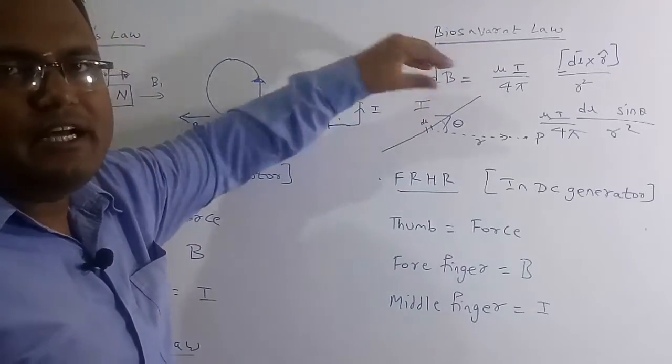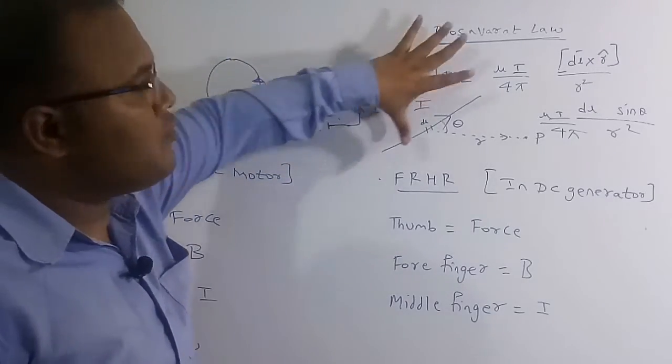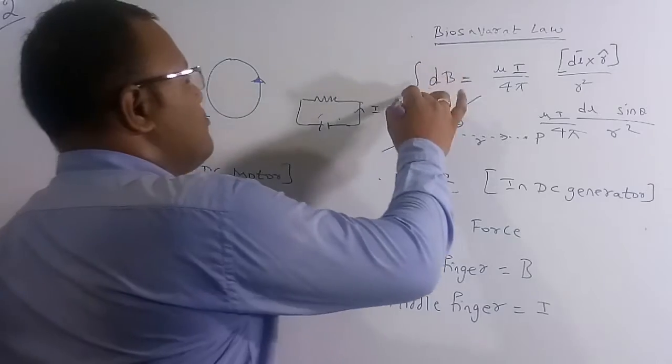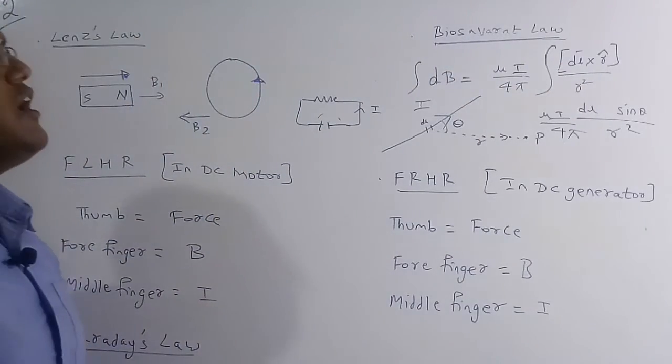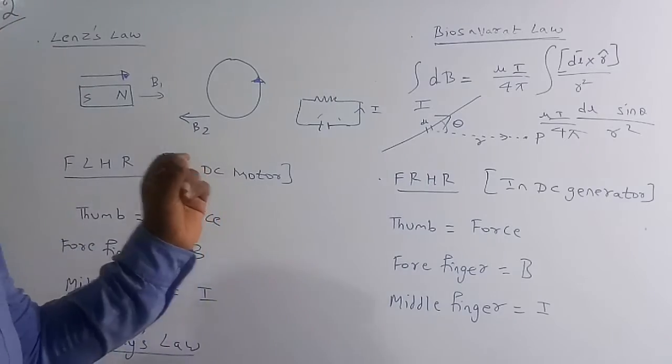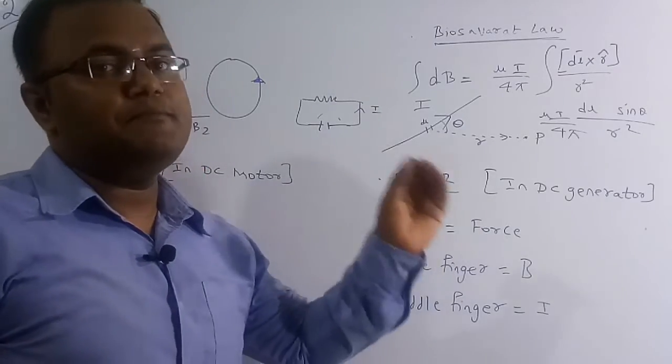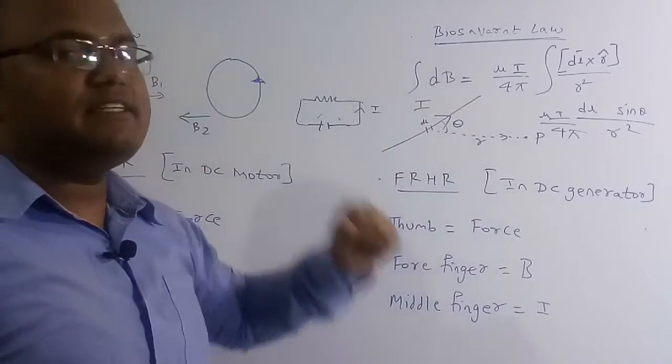But if you want to know the magnetic field due to the whole wire, then you have to go for integration. So finally, what I am trying to say is very simple: with the help of Biot-Savart's law, we can know the exact value of the magnetic field at any point P because of the current in a wire.